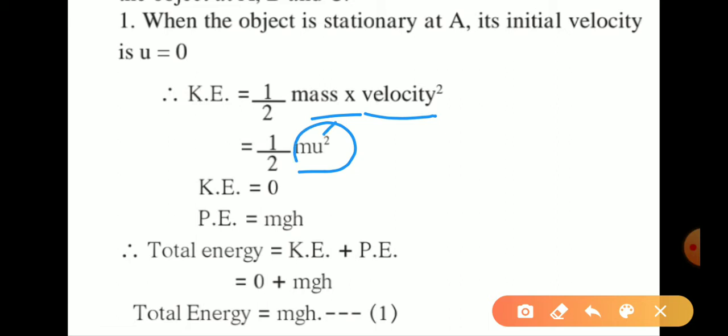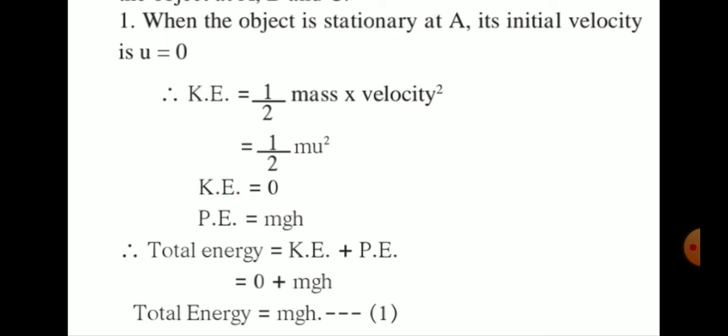We know the value of u is 0, so the kinetic energy becomes 0. And the potential energy, we know the formula, is m into g into h. So the total energy, which is the addition of kinetic energy and potential energy, becomes 0 plus mgh. Therefore the total energy is equal to m g h at point A.